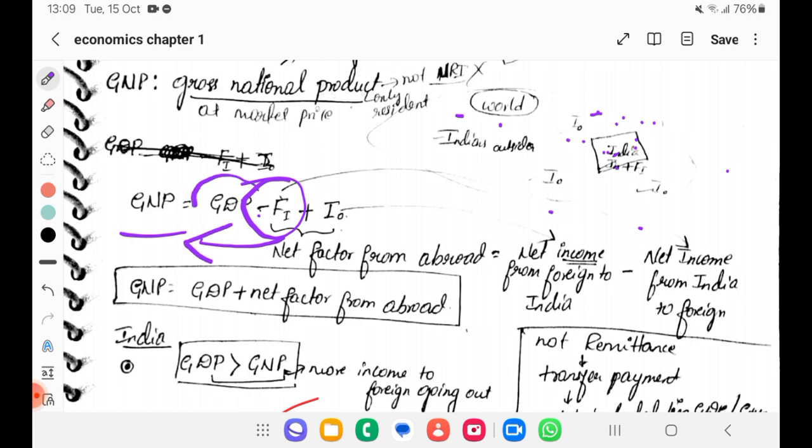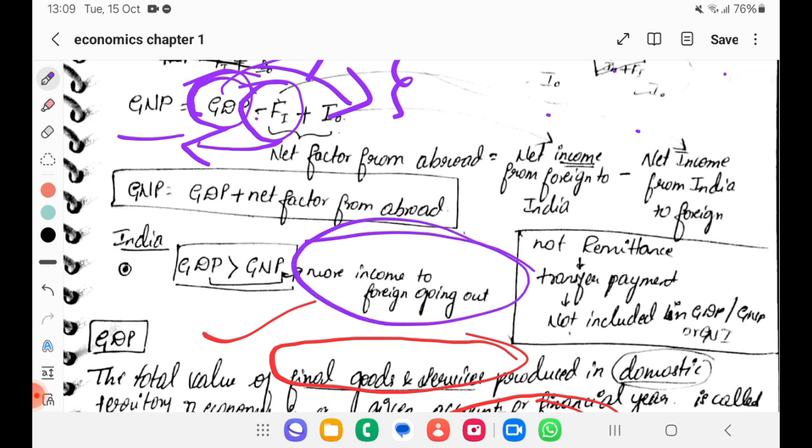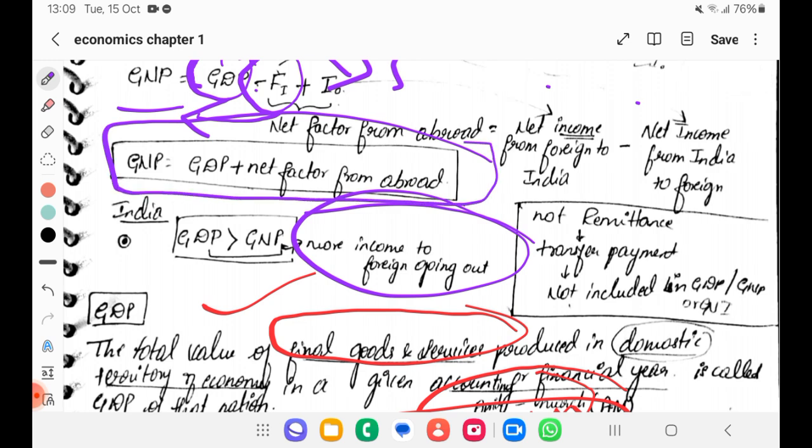So GDP is higher. When you combine both foreigners' and India's income, that is more compared to GNP. More income to foreign is going out. That is the reason GDP is more for us. So what is GNP? It is GDP plus net factor from abroad.